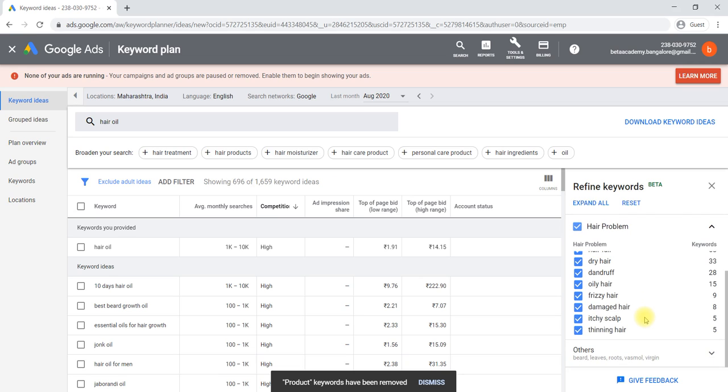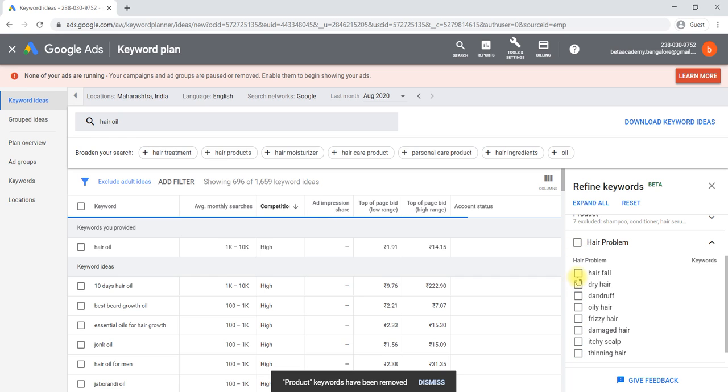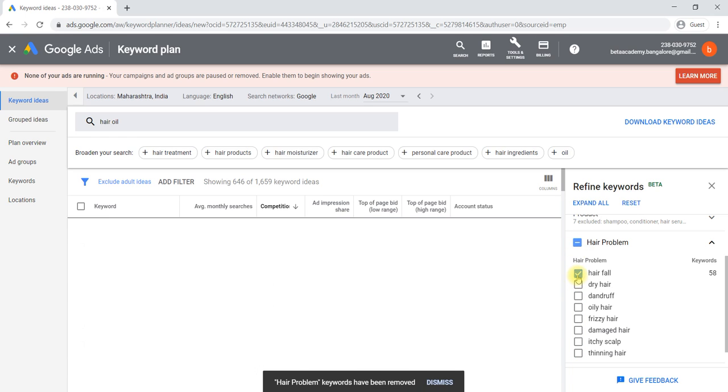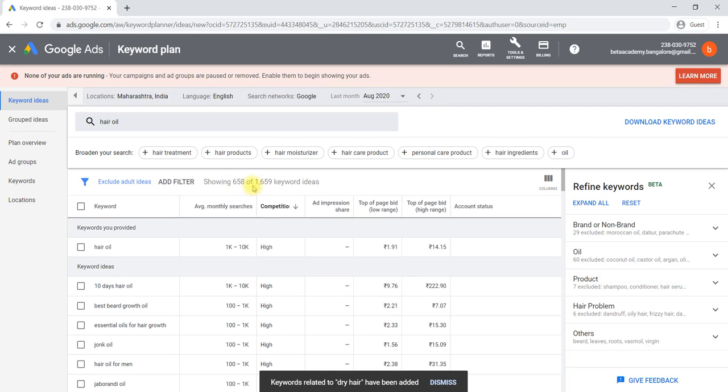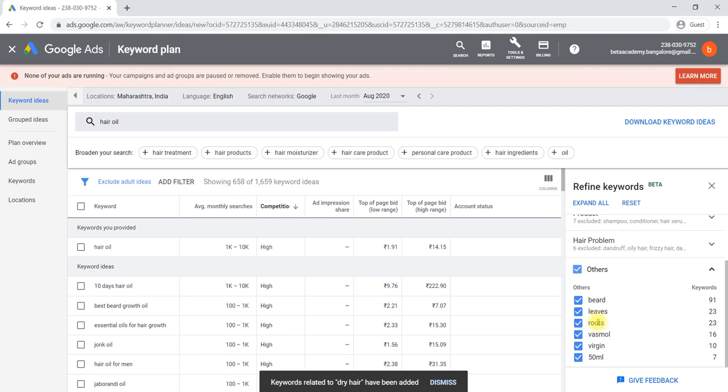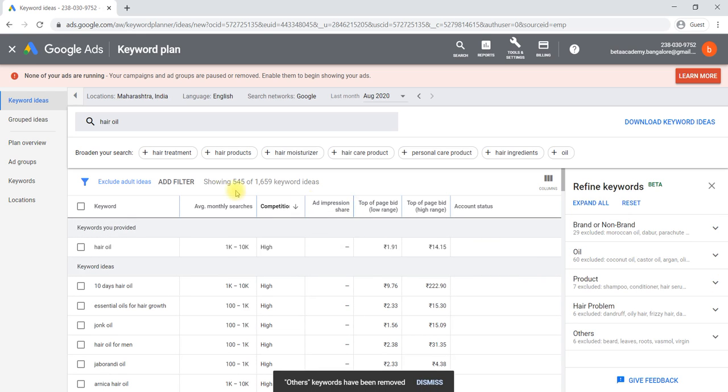Then here, is it solving any of these hair problems? For example, you may say that it will be useful for hair fall and dry hair. Then again your keyword search comes down, and here you can say only for beard, leaves, roots. Like 50 ml, whichever category it is, I will take it out so that we are refining much more. Only 500 keywords remain now after refining all these things.